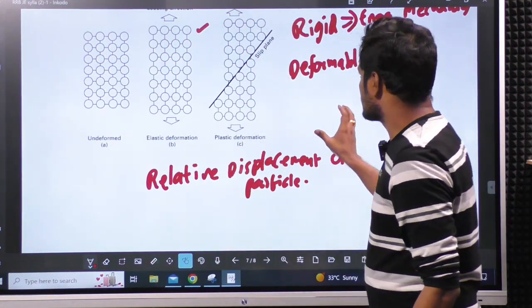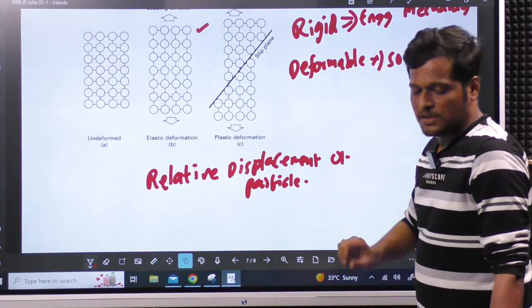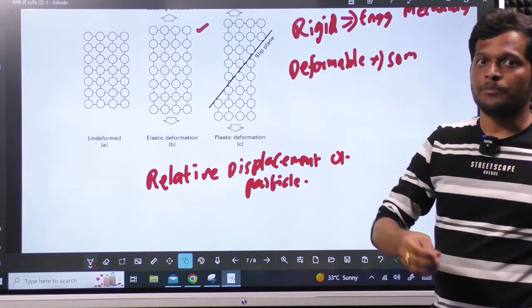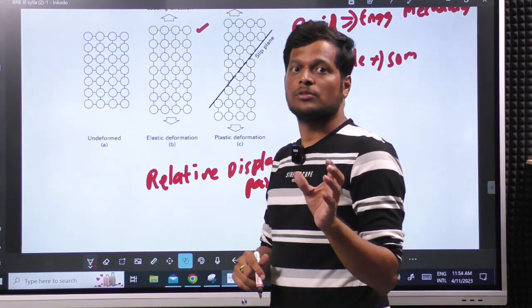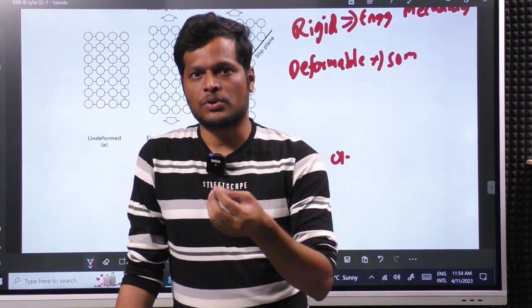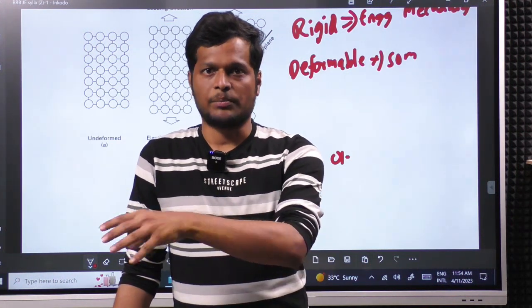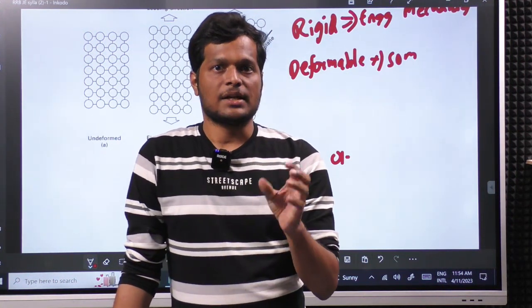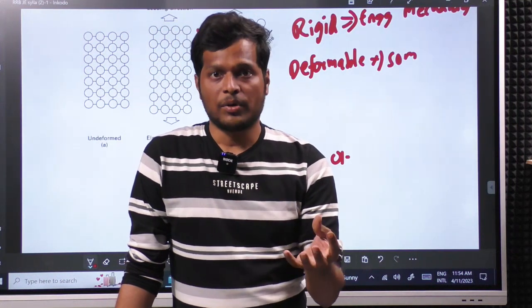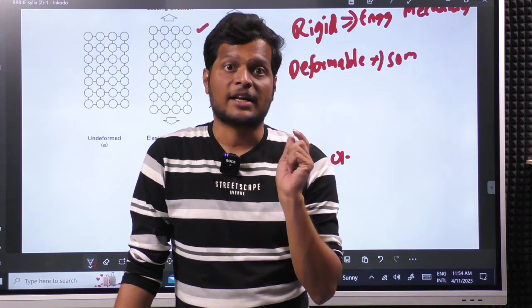This we study in engineering mechanics, and the deformable body in strength of material. The reason is that generally in engineering mechanics we deal with moving bodies, not in every topic. In some topics like force analysis, to understand equilibrium conditions, you may be dealing with some static bodies, but in general engineering mechanics is about moving bodies, and strength of material is about static bodies.